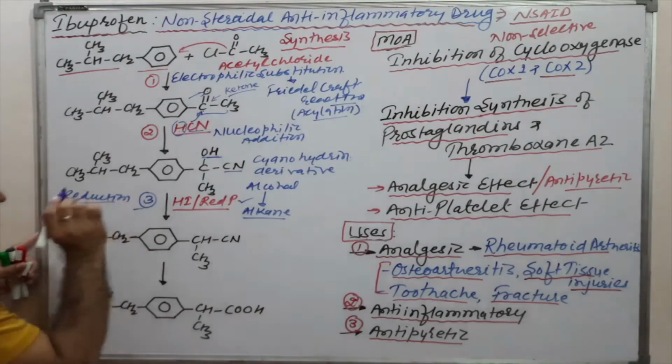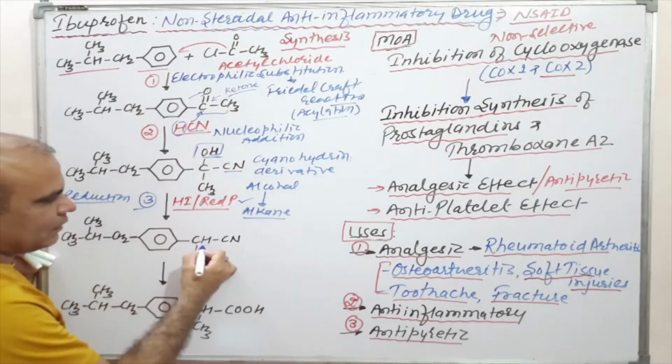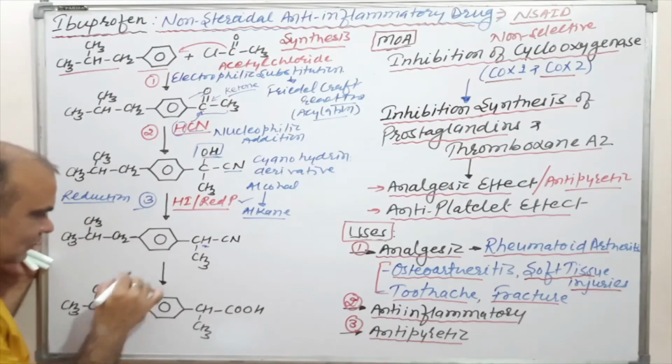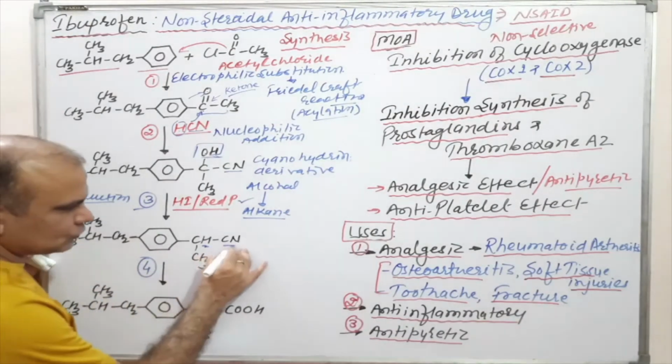Okay, this is our third reaction. This OH will be removed and hydrogen will be here. Okay, this is the reduction. In the next step, that is the fourth one, we are going to hydrolyze the cyano group.